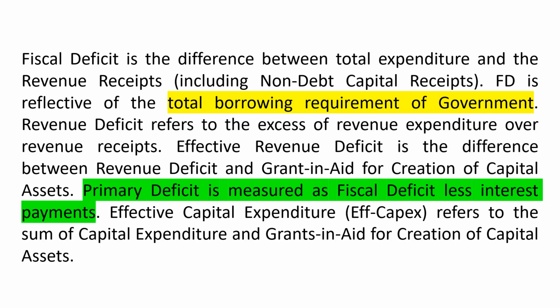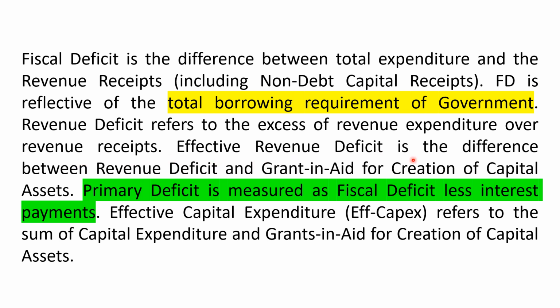In this slide, we will see different kind of deficit. First one, fiscal deficit. Fiscal deficit is the difference between total expenditure and revenue received. Most important point for fiscal deficit, it is a reflective of total borrowing requirement of government. Now, revenue deficit refers to excess of revenue expenditure over revenue receipts.